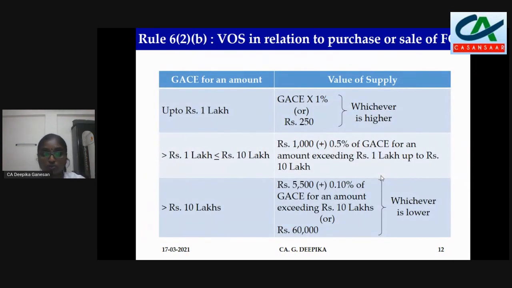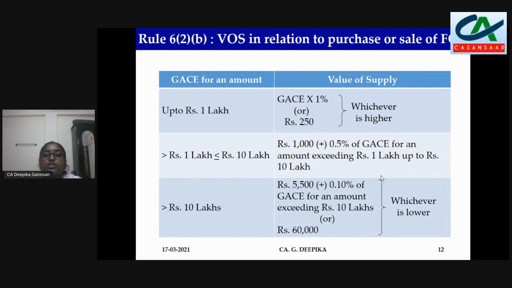We have another option here: Rule 32, sub-rule 2, clause B. In this case, if your GACE, meaning gross amount of currency exchanged, is up to rupees 1 lakh, then it is the gross amount of currency exchanged into 1% or rupees 250, whichever is higher.